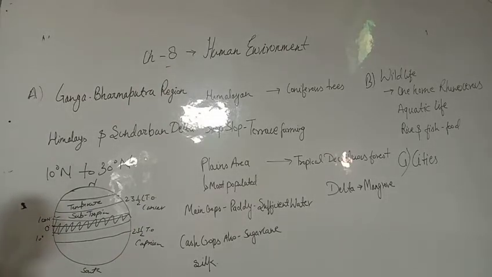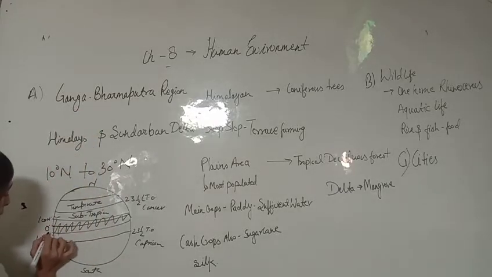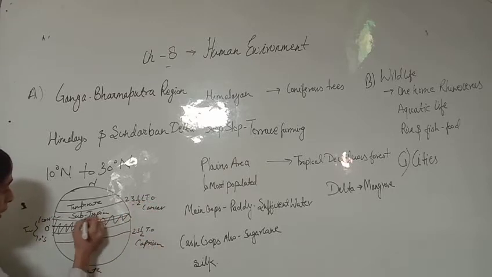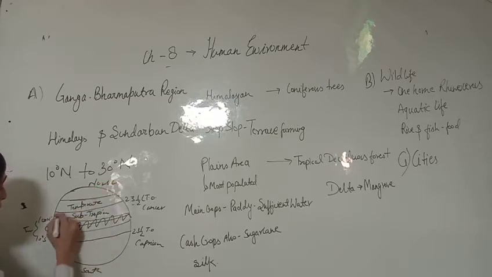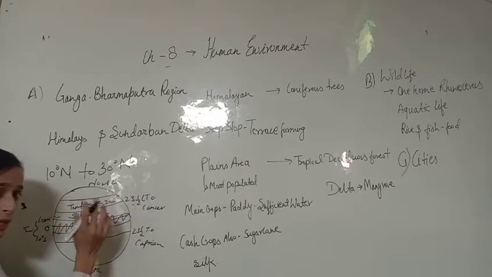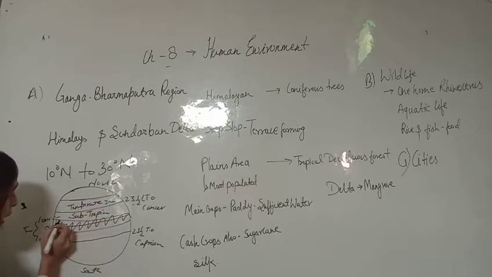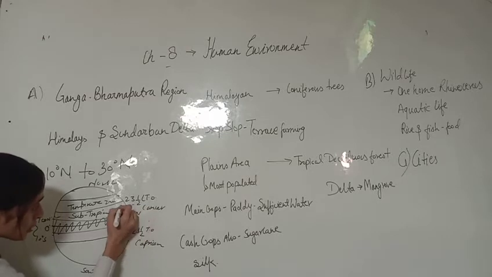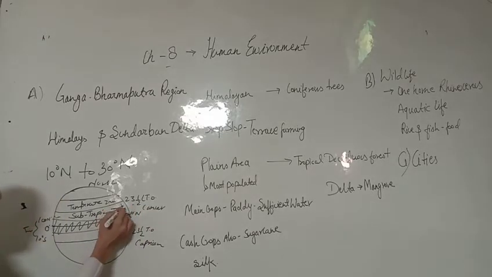Subtropical regions means from above 0 to 10 degrees south; that region is tropical. Above 10 degrees, up to the Tropic of Cancer in the northern hemisphere, that area is known as the subtropical region. Above 23 degrees is the temperate zone, where the temperature will be low and it starts getting colder. Between 23 and a half degrees and above 10 degrees north, this area is the subtropical region.